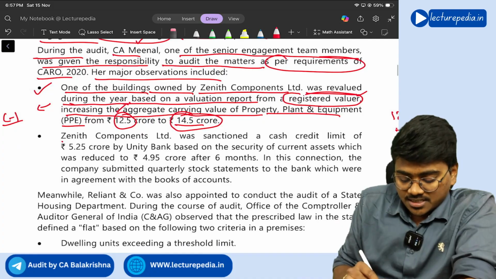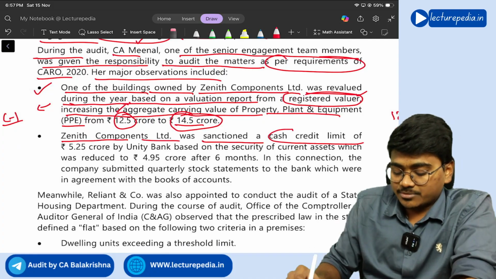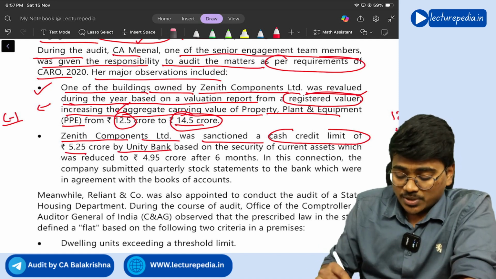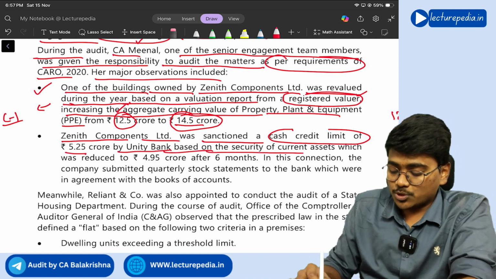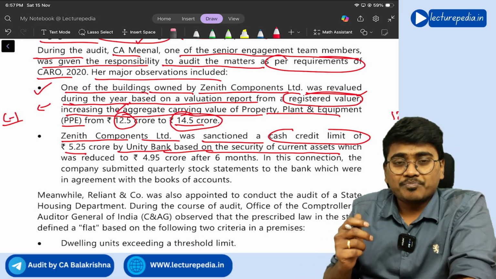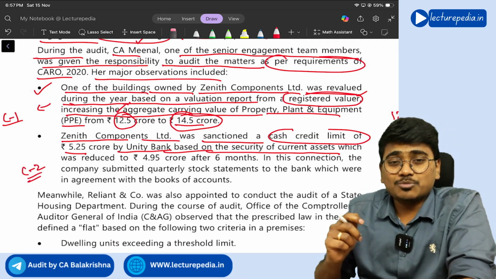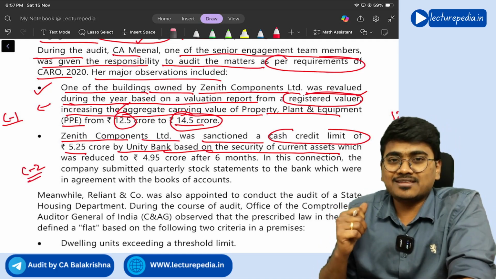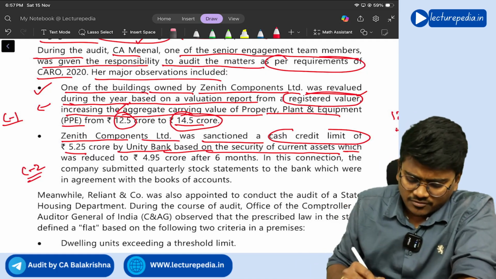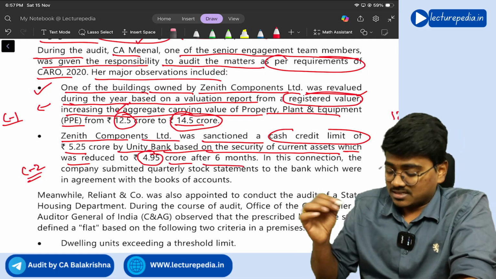Okay. Zenith Components Limited was sanctioned a cash credit limit of 5.25 crore by Unity Bank based on security of current assets. Now you observe, this is related to clause number 2, working capital of more than 5 crore rupees during the year. Do you remember? Yes, clause number 2 it is speaking about, which was reduced to 4.95 crore after 6 months.